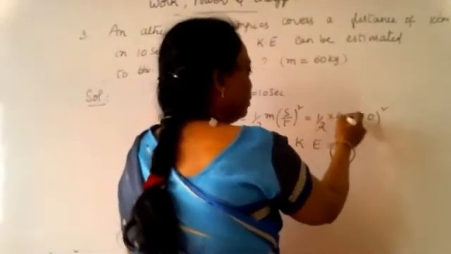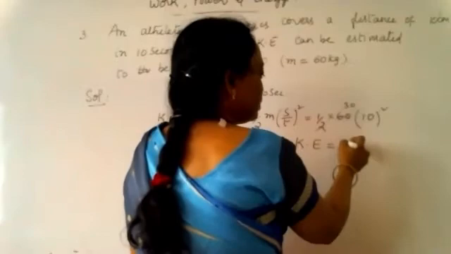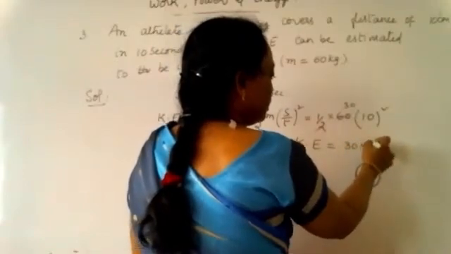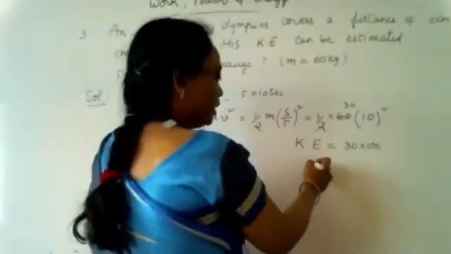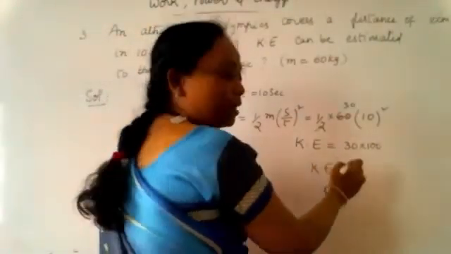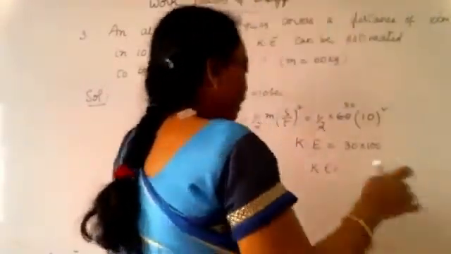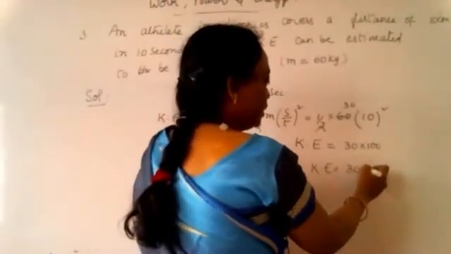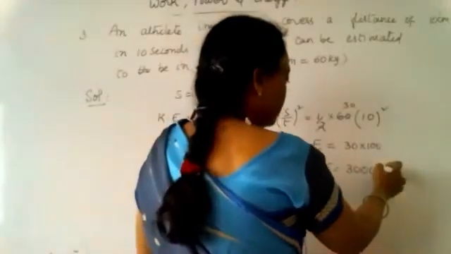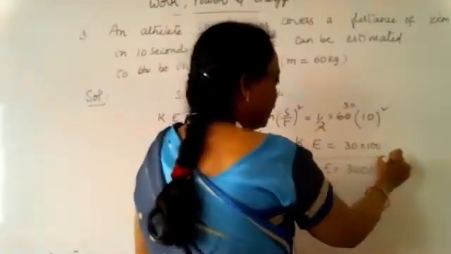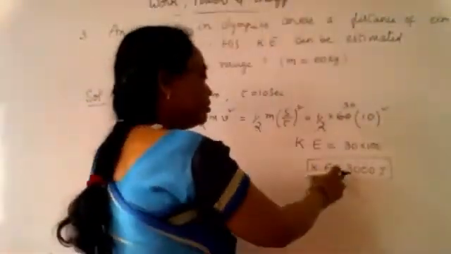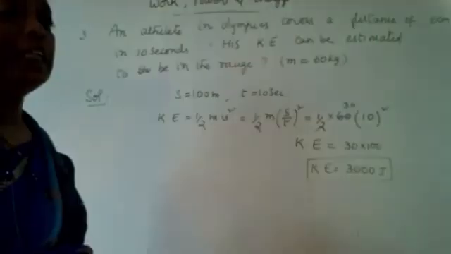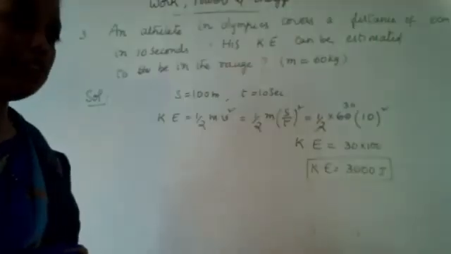Here you are going to cancel this one, 30. So 30 into 100. The answer will be 3000. Not 300, it is 3000. 3000 joules because it is energy. Energy is also expressed in joules. So 3000, not 300. Okay. The kinetic energy answer will be 3000 joules.